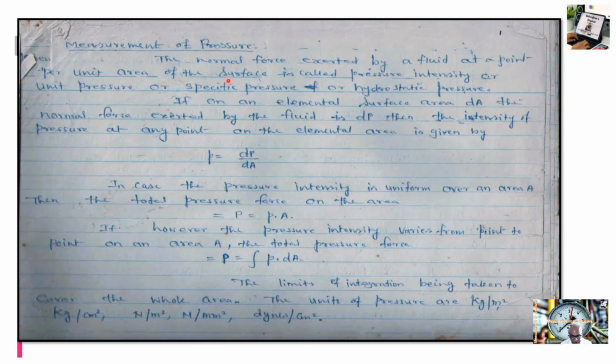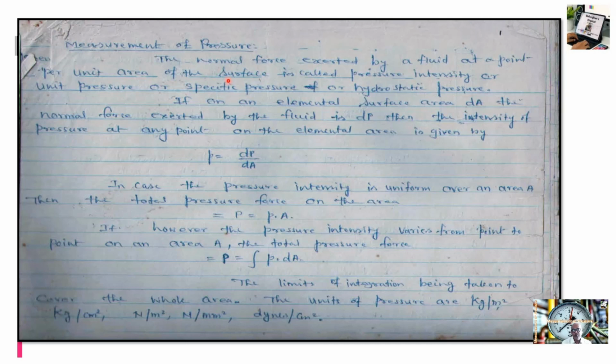Pressure intensity is always given as Newton per meter square, Newton per centimeter square, or dynes per centimeter square, or unit pressure, specific pressure, or hydrostatic pressure. If an elemental area dA has a normal force dP exerted by the fluid, then pressure intensity P is equal to dP upon dA, and when we integrate it, we get the total pressure, so P is equal to the integral of P into dA.